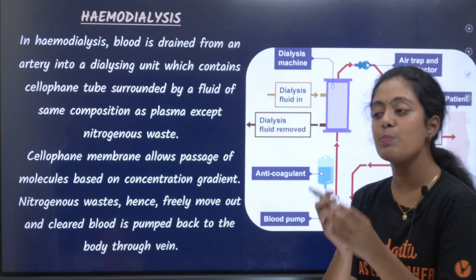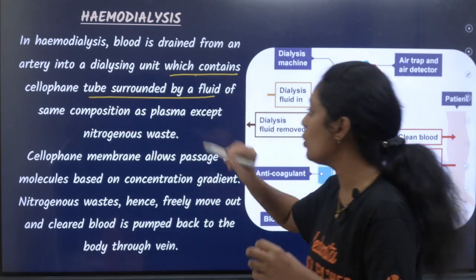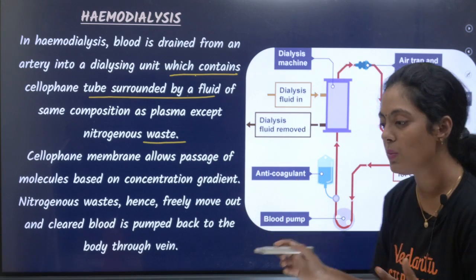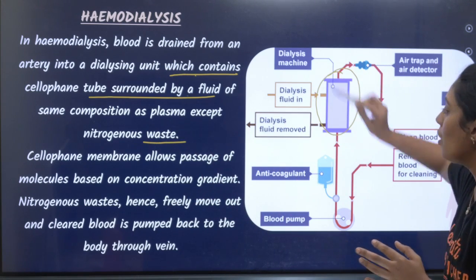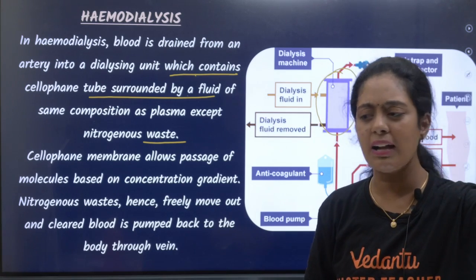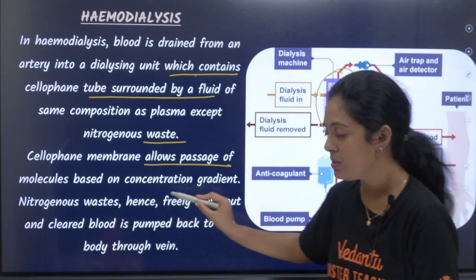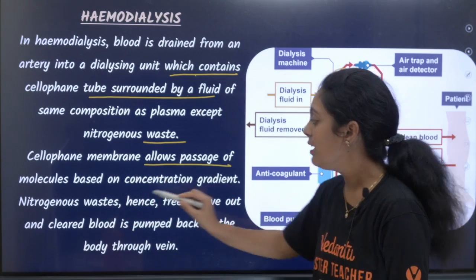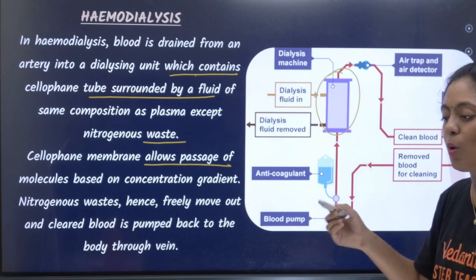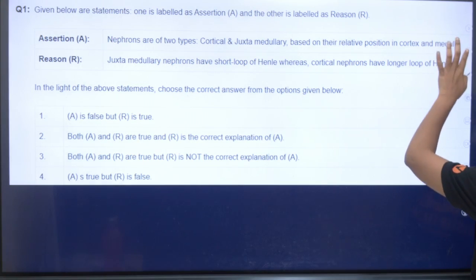So in hemodialysis, blood is drained from an artery into a dialyzing unit which contains a cellophane tube surrounded by a fluid of the same composition as plasma except nitrogenous waste. You can see this is a cellophane tube. Okay, so the fluid is exactly similar to your blood except for the nitrogenous waste. The cellophane tube allows the passage of molecules based on the concentration gradient. The nitrogenous waste hence freely moves out and cleared blood is pumped back to the body through the vein. So we remove blood from the artery and introduce it back into the vein.